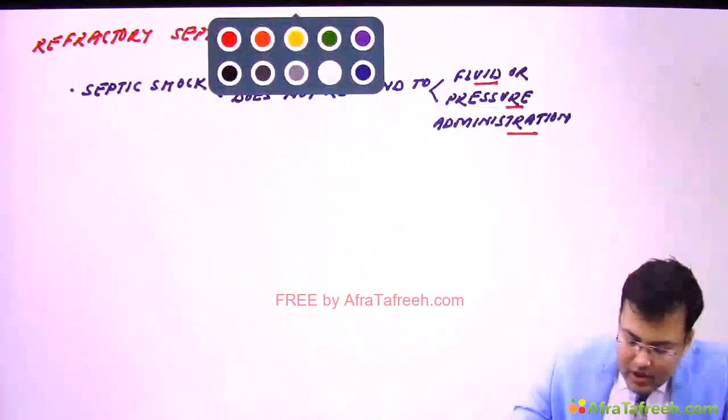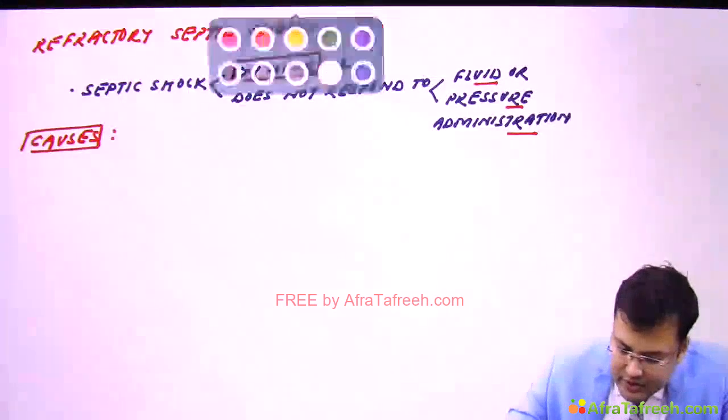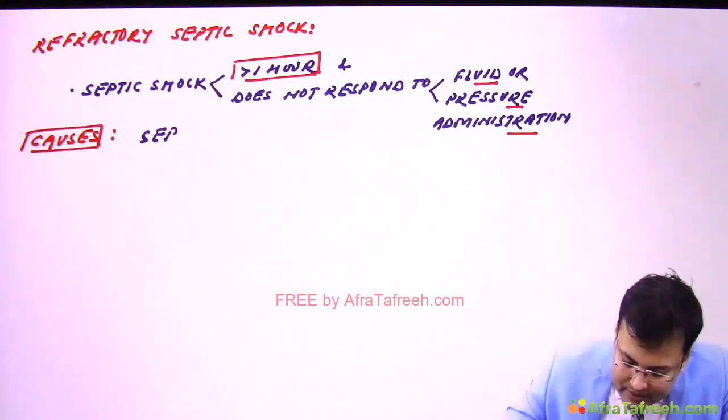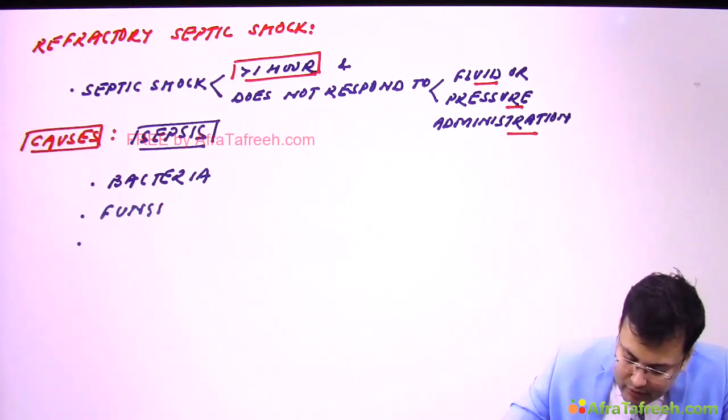Okay, so see what are the causes of septic shock. It is caused by sepsis. So sepsis by bacteria, by fungi, or virus. Simple.